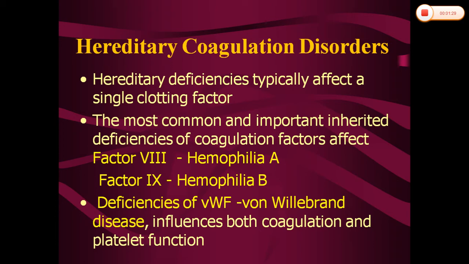First I will tell about the hereditary coagulation disorders. In this hereditary type, usually a single clotting factor is affected. The most common and important inherited deficiencies are: deficiency of factor 8 leads to hemophilia A, and deficiency of factor 9 leads to hemophilia B. Next, deficiency of von Willebrand factor leads to von Willebrand disease. Von Willebrand disease is also discussed here because it influences both coagulation and platelet function.